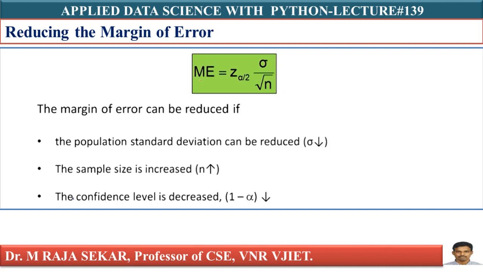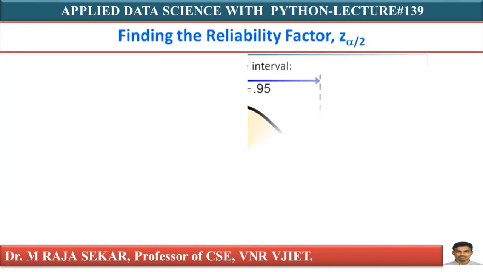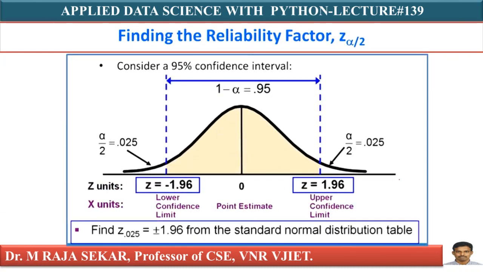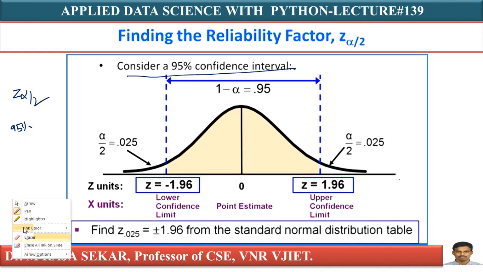Yes, anyway, let me proceed further. Finding reliability factor. Reliability factor means I must find the z alpha by 2 value, isn't it? If you want 95% confidence interval, this is the famous one, isn't it? If you want 95% confidence level, the remaining is 5%.